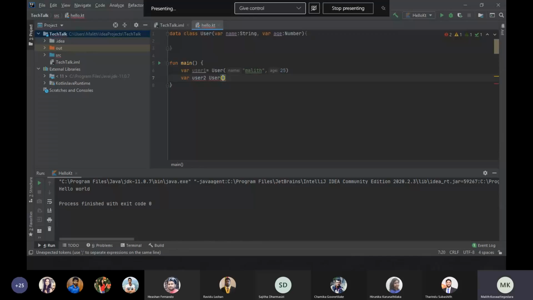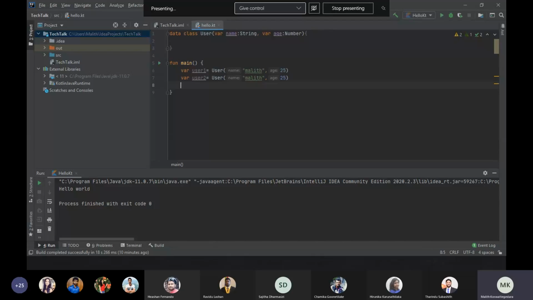I'll use the same values for both. I just want to show you guys something. 25. So if we do this in Java, the values in user1 and user2 will be different because they are referring to two different objects.